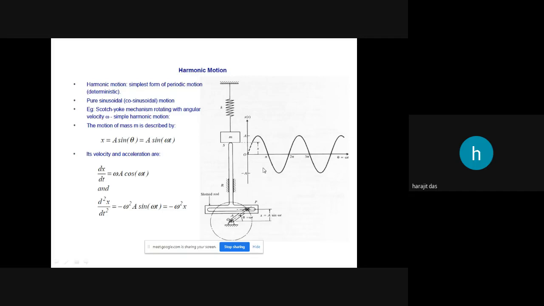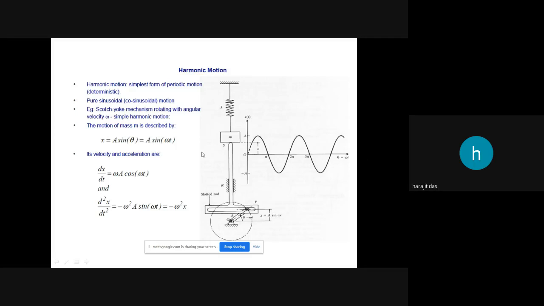Here this will be 0, this will be pi, this will be 2 pi, 3 pi. The sinusoidal curve has a time period of 2 pi, means after 2 pi the same motion will be repeated. Here also, after 2 pi the same motion will be repeated. You can consider the difference of 2 pi from here, pi to 3 pi, or from 0 to 2 pi, the same graph will be repeated again and again if there is no friction or dissipation of energy from the system.